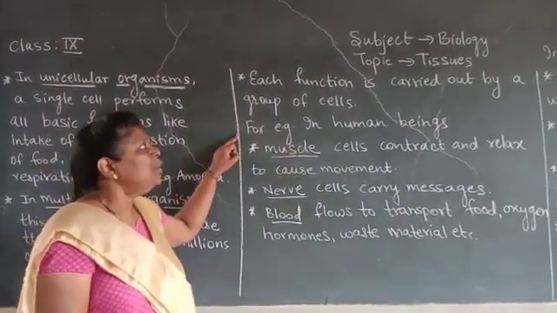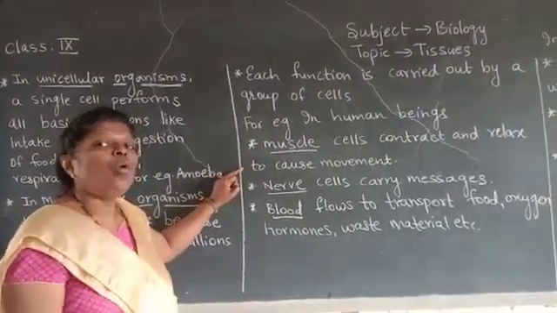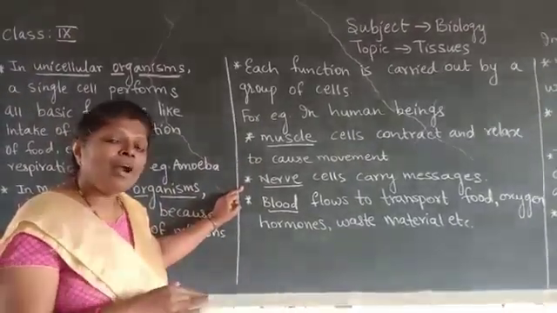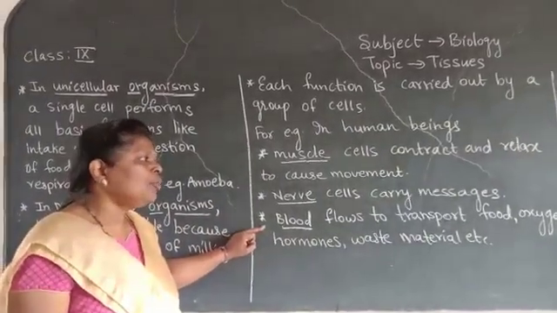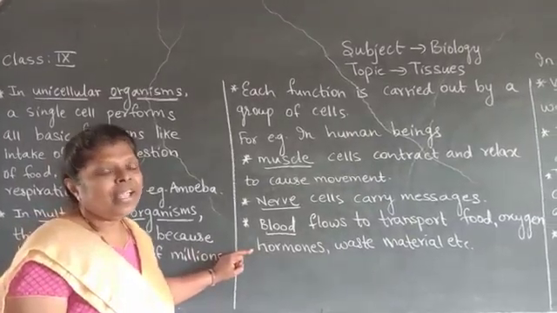For example, in human beings, muscle cells contract and relax to cause movement. Nerve cells carry messages from one part of the body to other parts of the body. Blood flows to transport food, oxygen, hormones, waste material, etc.